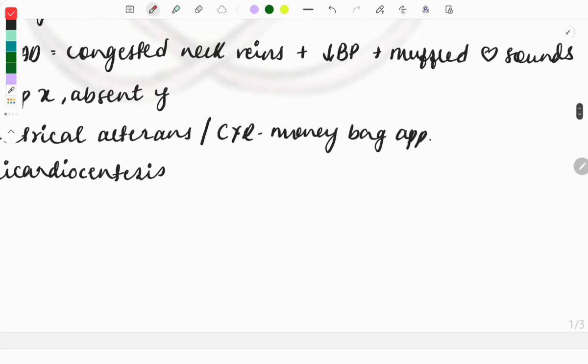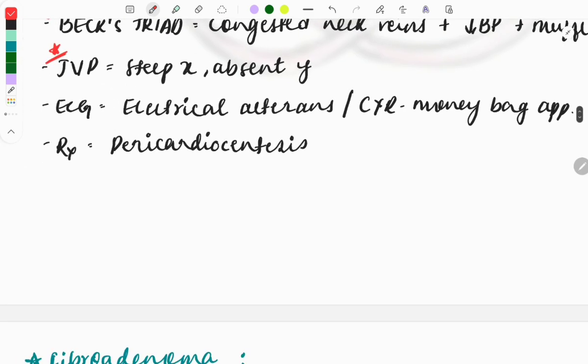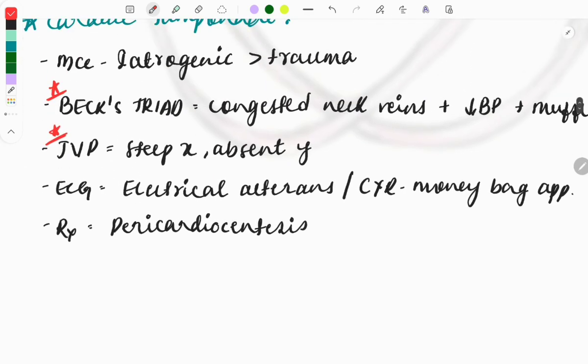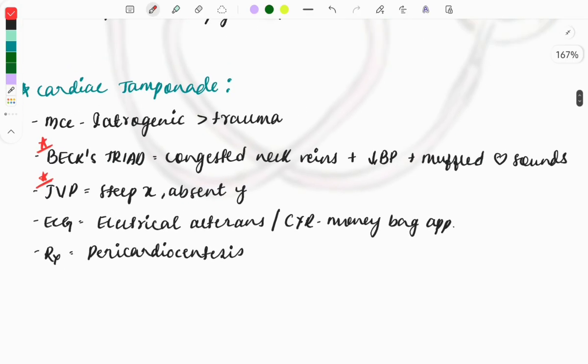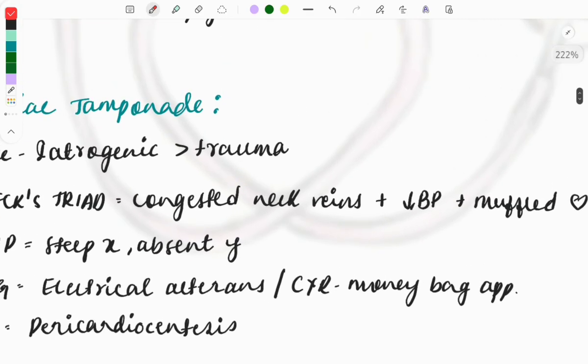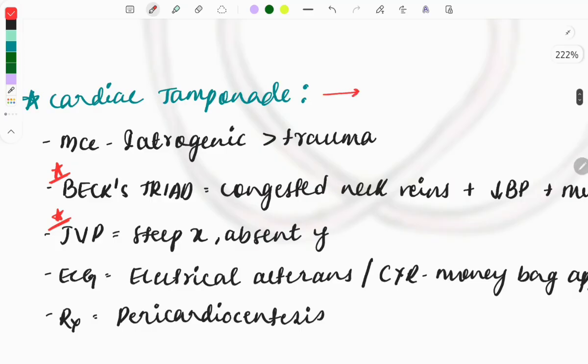So if it is just an X-ray, you can see it like a bag is kept, because this is the heart, and the accumulation of blood around the heart gives this appearance. And treatment is pericardiocentesis, removal of the blood surrounding the heart. So yes, this is the pathology of cardiac tamponade, that blood is filled around the heart.